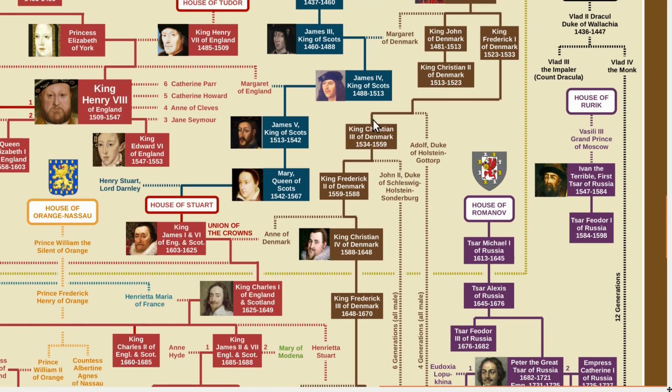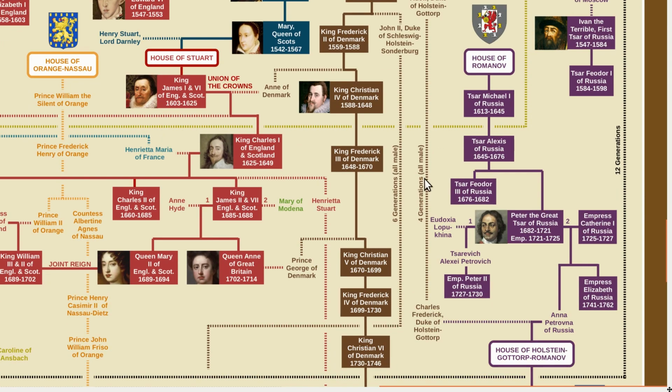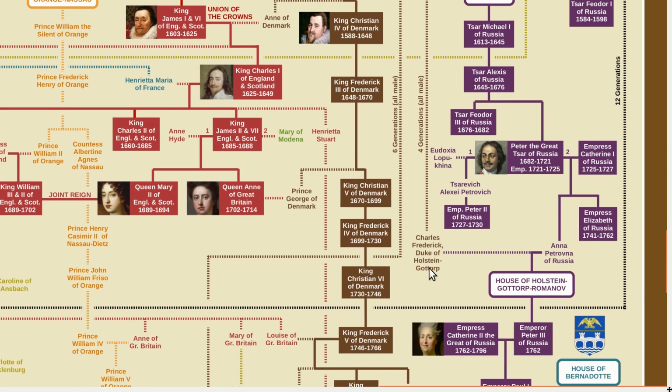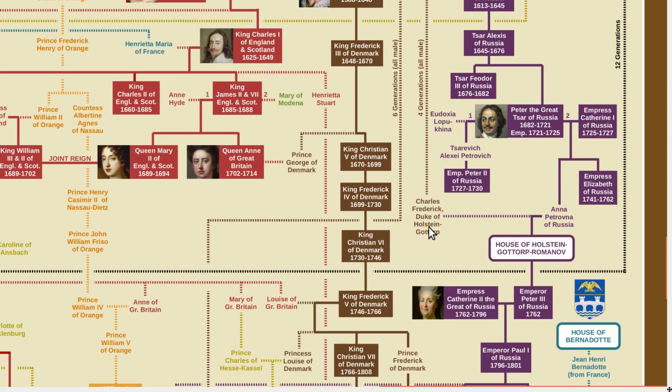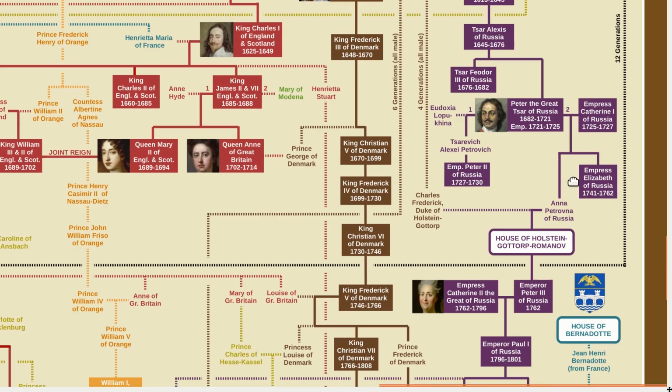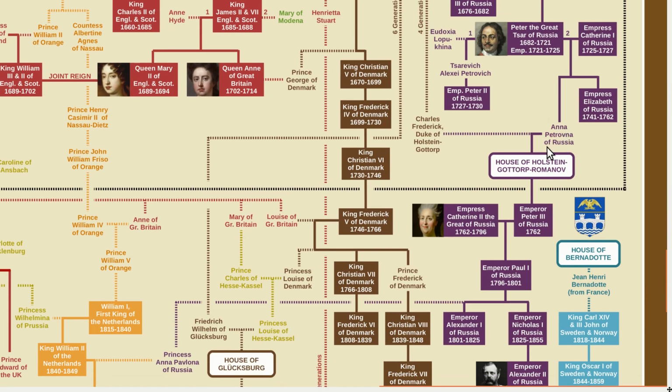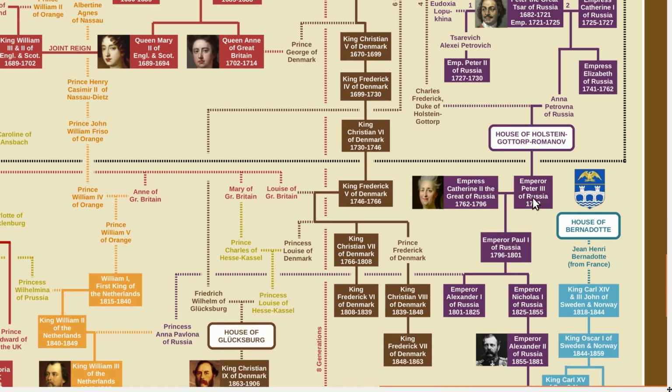Now at this point, I also want to point out another branch of the family, the same Oldenburg family. If we go back here, King Christian III had a brother who is of a different branch of the family. If we go down 4 generations, we come to this individual, Charles Frederick, Duke of Holstein-Gottorp. He married into the Russian imperial family. And when the direct line of Romanovs couldn't find a male heir, the Romanov line passes through this daughter, Anna Petrovna, who had married this member of the Oldenburg family. And their son becomes Emperor Peter III.